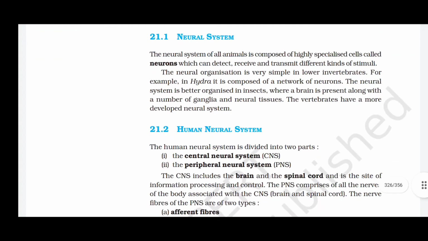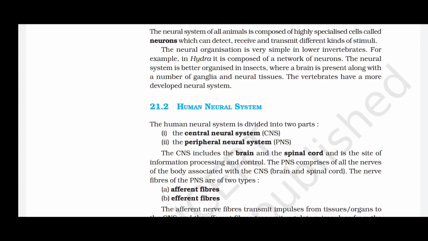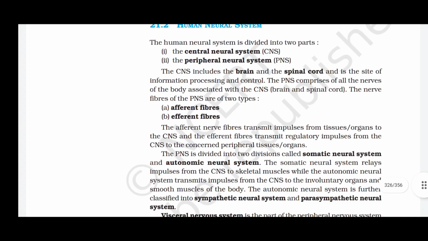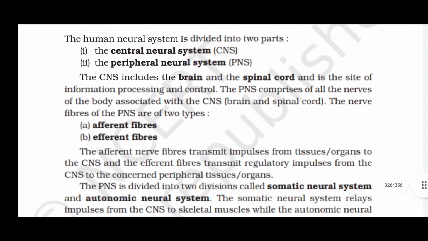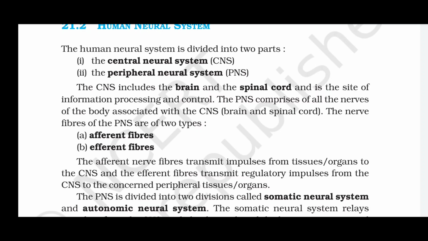Human neural system. The human neural system is divided into two parts: the central neural system, CNS, and the peripheral neural system, PNS. The CNS includes the brain and the spinal cord and is the site of information processing and control. The PNS comprises all the nerves of the body associated with the central nervous system, brain and spinal cord.